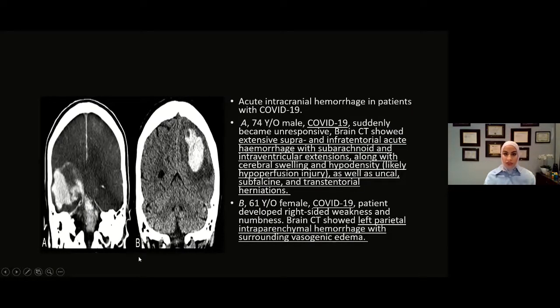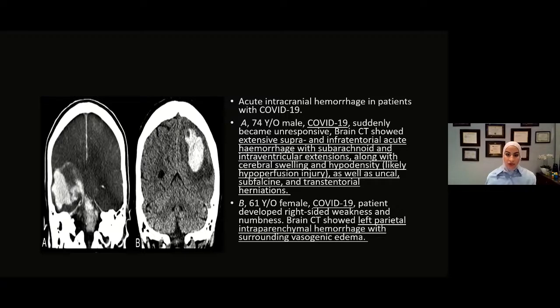Patient A is a 74 years old male patient, known case of COVID. His CT brain showed extensive supra and infratentorial acute hemorrhage and subarachnoid and intraventricular extensions, along with cerebral swelling and hypodensity, likely hypoperfusion injury, as well as uncal and transtentorial herniation, resembling much of our patient.